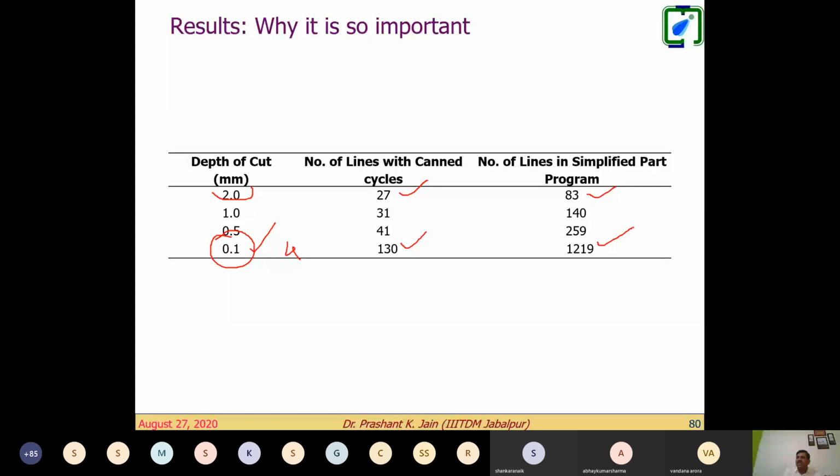So suppose I have this kind of machine and I need to machine the same workpiece. How many lines do I need as a CNC machine programmer? 1200 lines, right? But with the simplification of the Kent cycle, I can write my program for